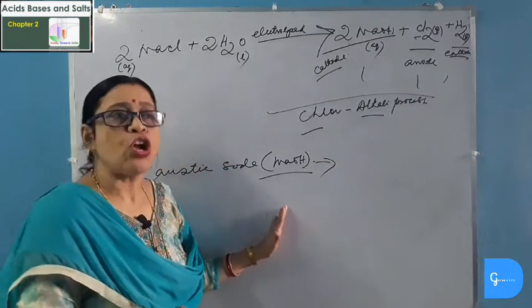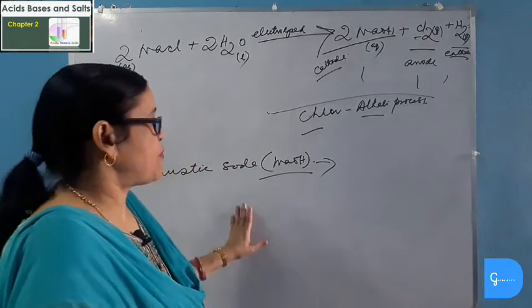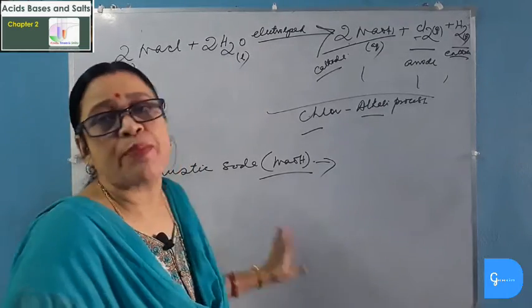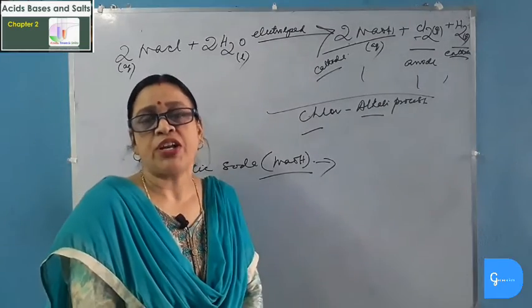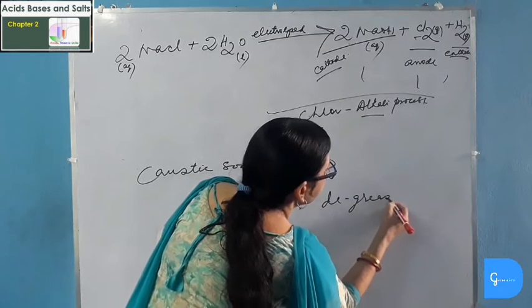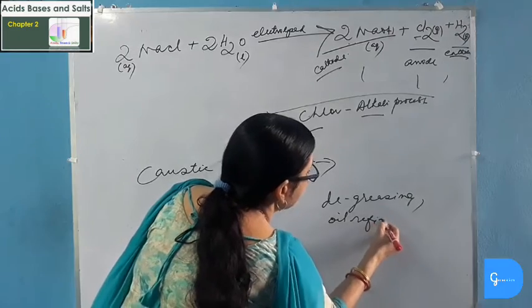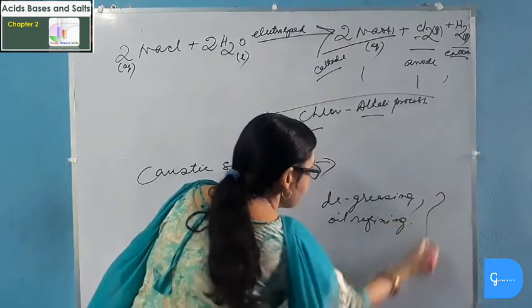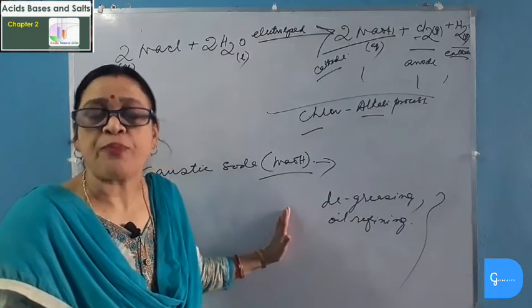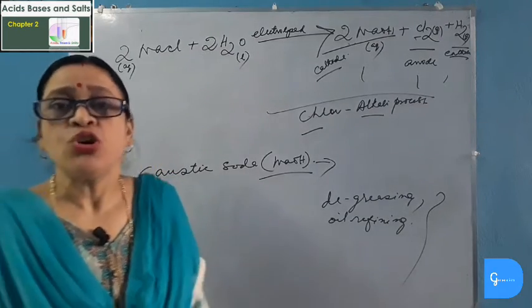Sodium hydroxide is used for preparing soaps and detergents. Sodium hydroxide is used for preparing an artificial fiber known as rayon. Sodium hydroxide is also used in the manufacture of paper. Sodium hydroxide is used for degreasing metal, and for oil refining, and also for preparing dyes and bleaches. Sodium hydroxide is also used for extraction of aluminium from bauxite, which is an ore of aluminium. These are the uses of sodium hydroxide.